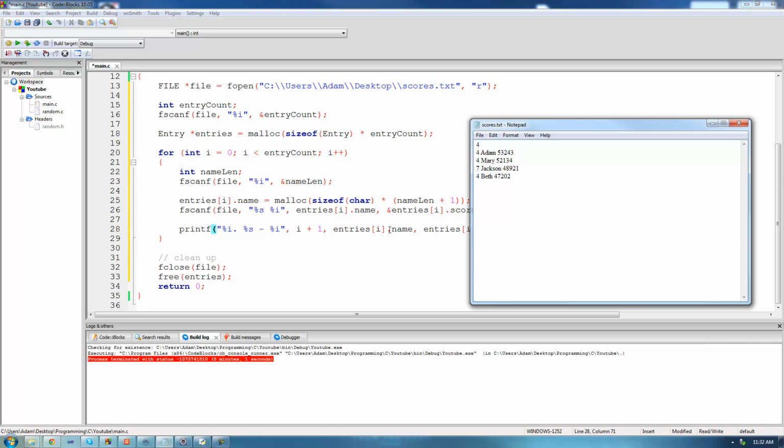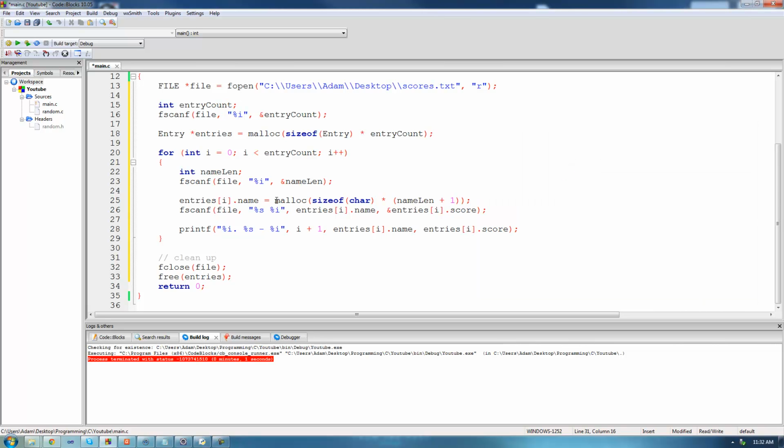However, we're not done yet. We still need to deallocate all this memory that we allocated for the string. So in the cleanup right here, before we free all the entries, we actually need to iterate through them and free all the memory that we allocated for their names. So what we can do right here is we can just say for int i equals 0 while i is less than entry count.